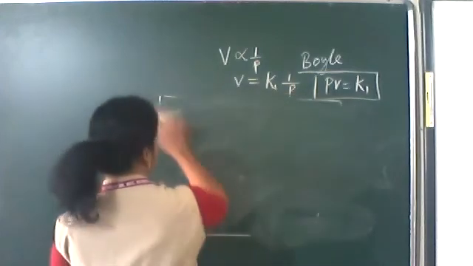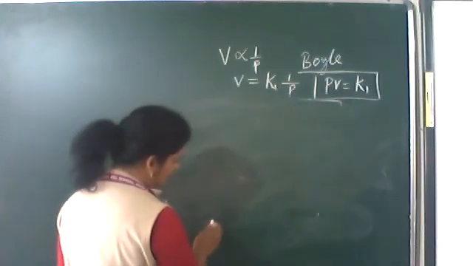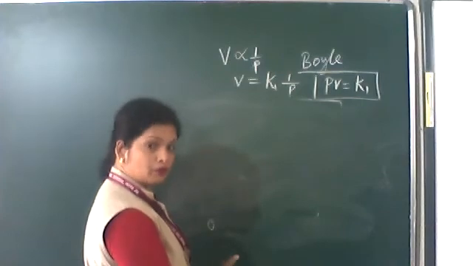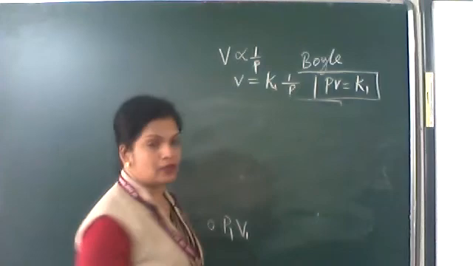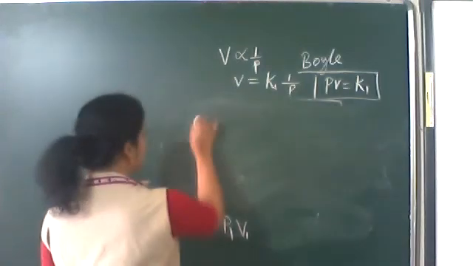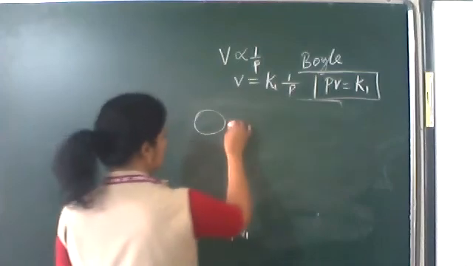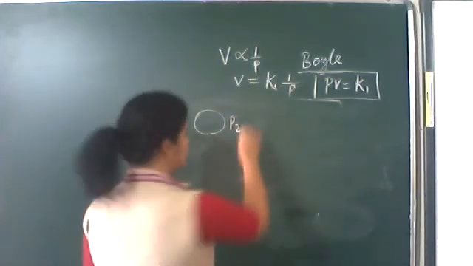Now look at this equation. When the bubble was here, it has high pressure and lower volume. Let it be P1 and corresponding volume V1. When the bubble is here, it has lower pressure P2 and higher volume V2.